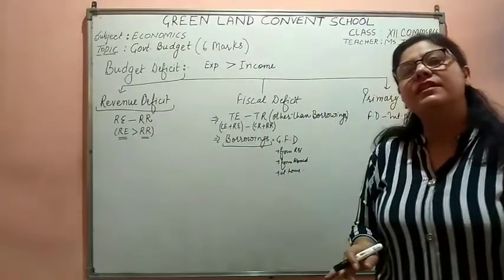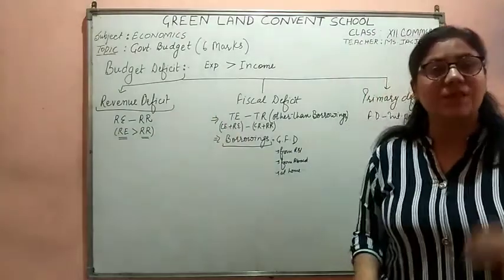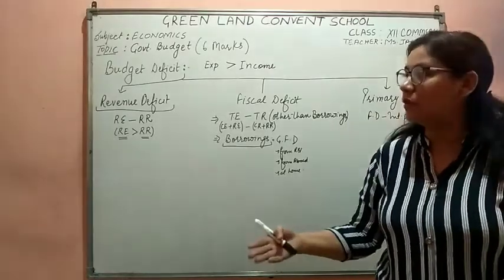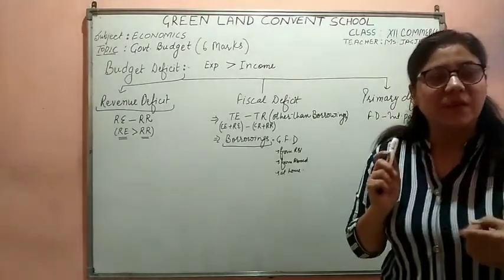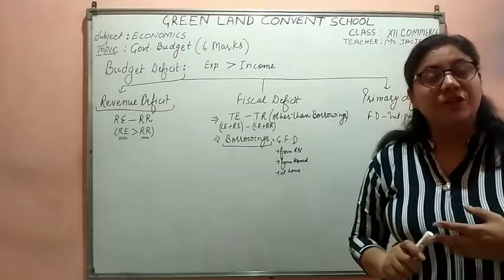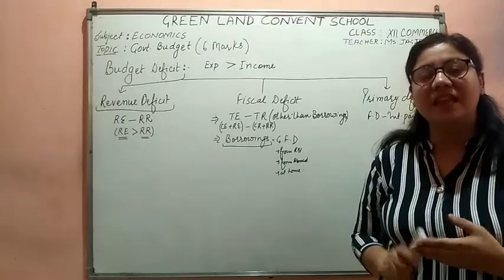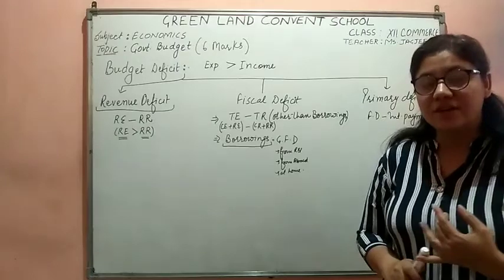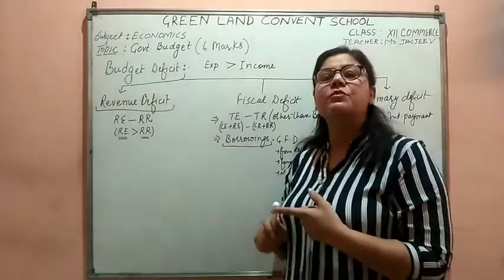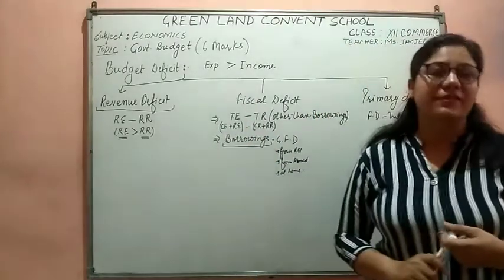But to further increase your knowledge, when the government does more expenditure on the welfare programs, like it is providing midday meals, it is giving old age pension, it is providing subsidies, all those expenditures are the revenue expenditure, and revenue receipts are tax and non-tax receipts. When the government is receiving less tax and the government has to do more welfare expenditure, then we are having the revenue deficit.